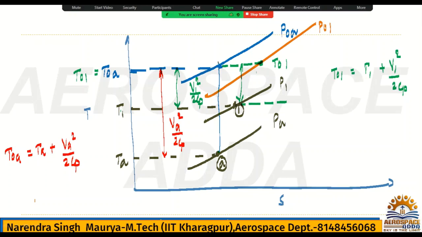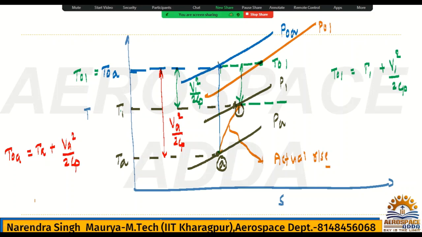Okay. Now here, if you check in this case, this is nothing but here entropy S will be constant. If I am drawing the straight line, then it means entropy is constant. And if entropy is increasing, then how the plot will be? The plot will be like this. The A and 1 will be connected by this line. So this line is showing A to 1. It is showing actual. This is the actual rise.